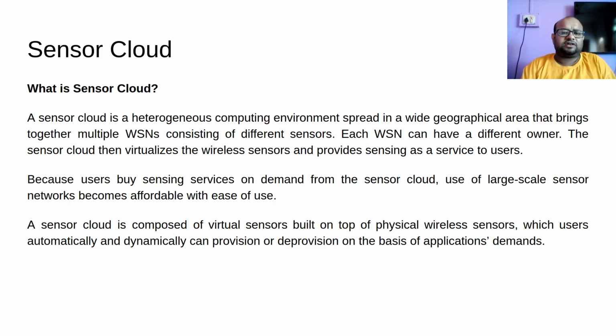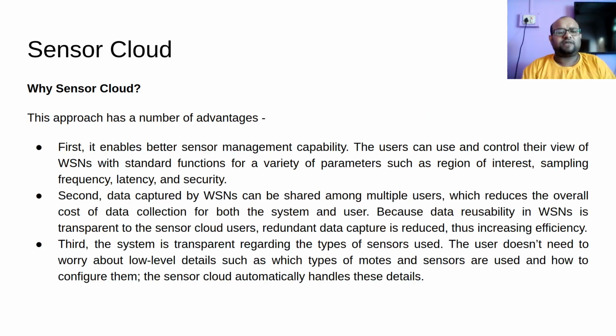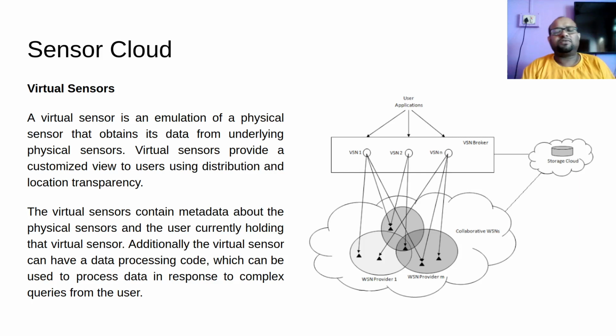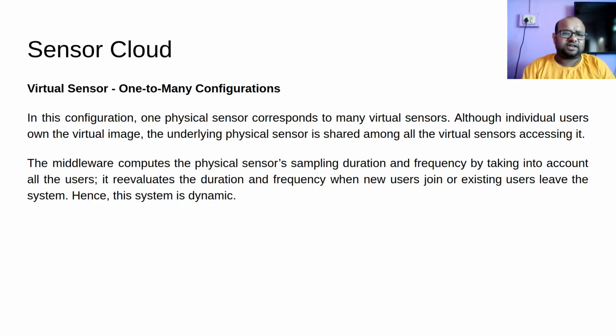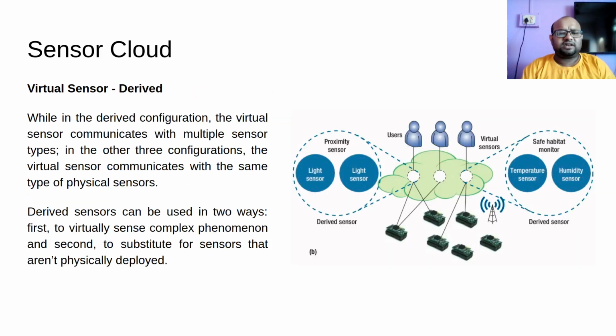We talked about what Sensor Cloud is, why sensor clouds are required, and some advantages. Then we talked about what a virtual sensor is and its different configurations: one to many, many to one, many to many, and derived configuration. We talked about these in detail.